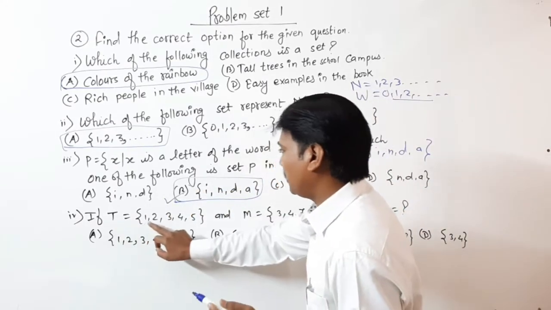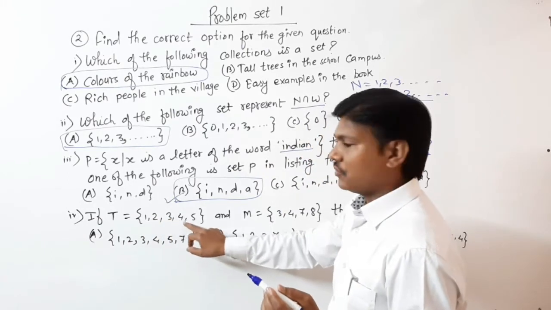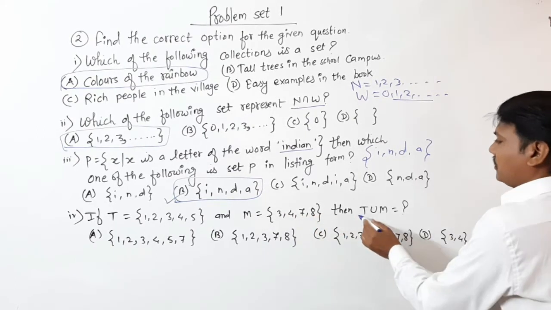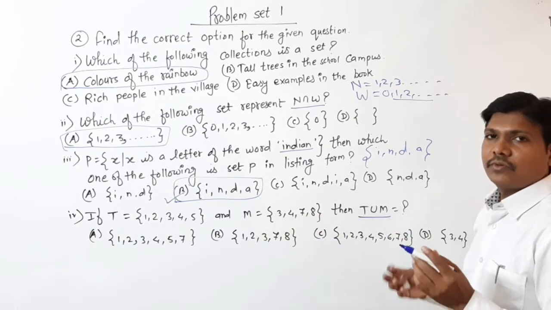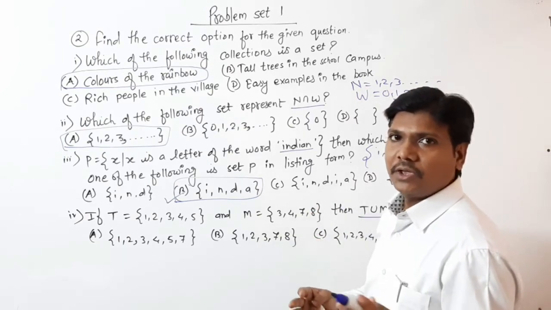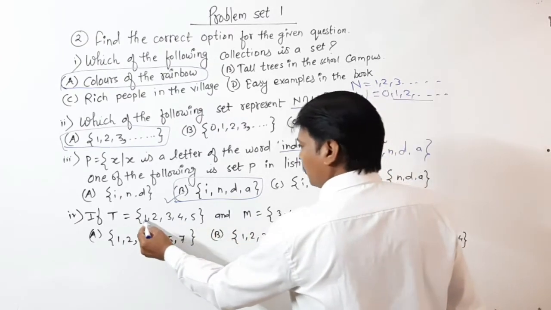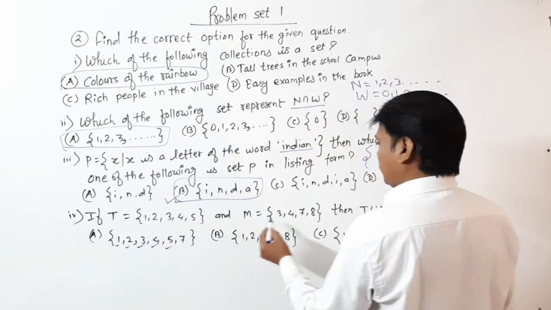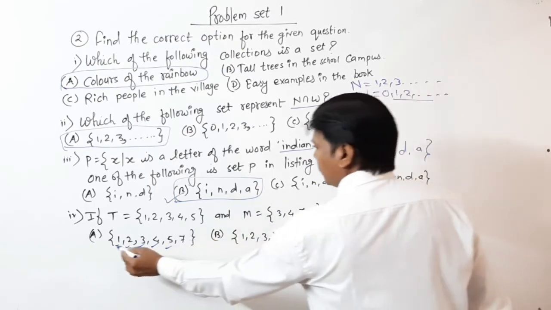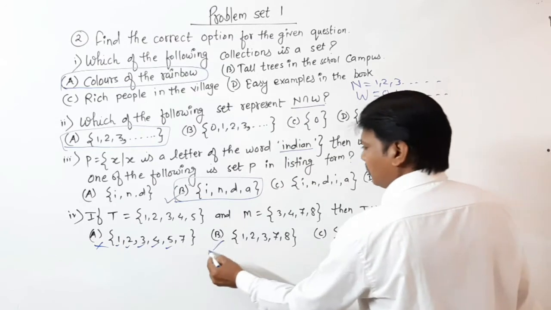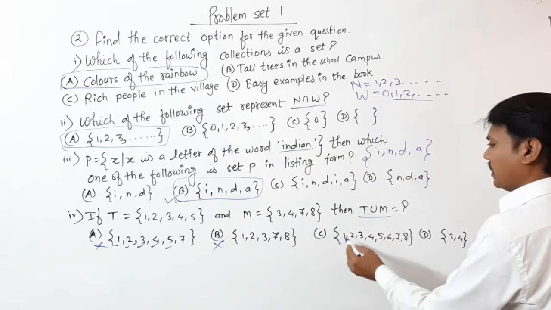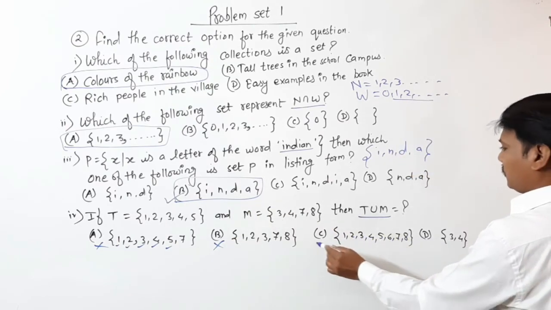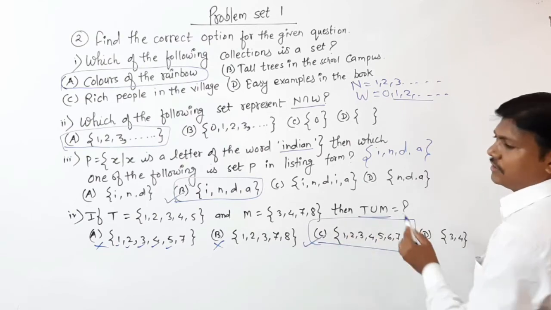Then fourth: if T is {1, 2, 3, 4, 5} and M is {3, 4, 7, 8}, then what is T union M, all the elements which belong to T or M? See 1, 2, then 3, 4, 5, then 7, but 8 is not in it, so it is not correct. Then it is a smaller set, so not correct. See 1, 2, 3, 4, 5, 7, 8. So this C is the correct answer.